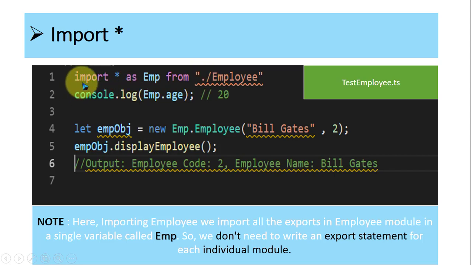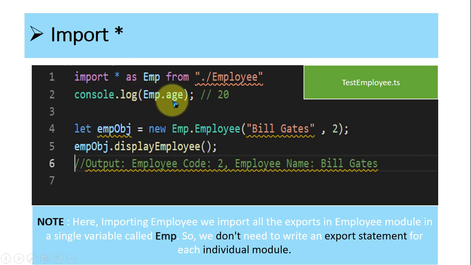So how to use it? Import star as emp from employee.ts, correct? So what is "as emp"? It is an alias. Yes. So we are giving an alternative name to all the modules. Now look at console.log. Everywhere we just have to take this reference, emp.age.